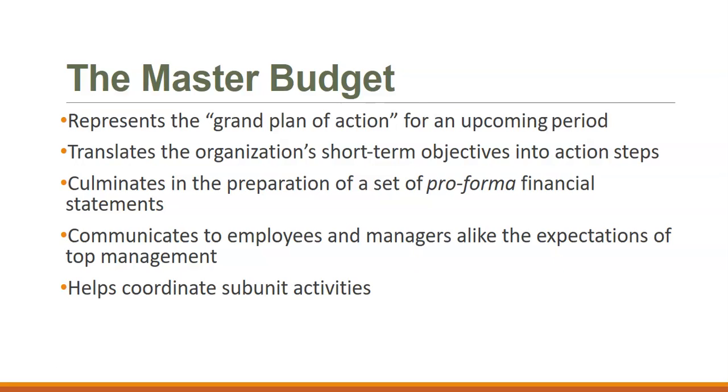It communicates the expectations of the company and what we're going to plan, and then it helps coordinate subunit activities. So if we know how much the sales budget is planned to be, then we can plan our production. And once we know what production is planned to be, then we can plan when to order direct materials for production and how to schedule direct labor.